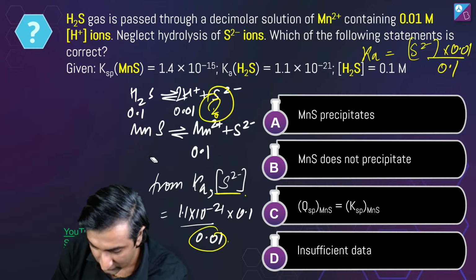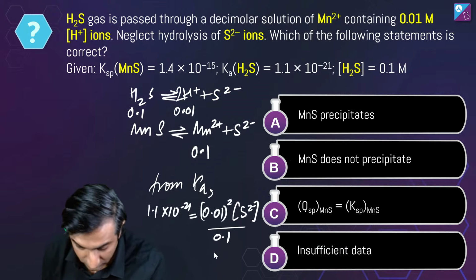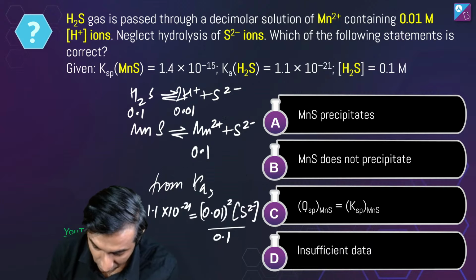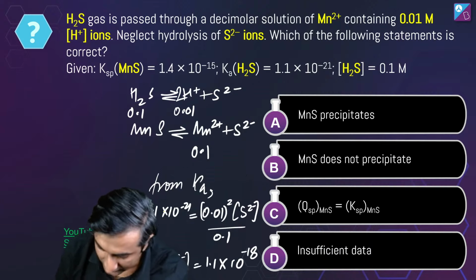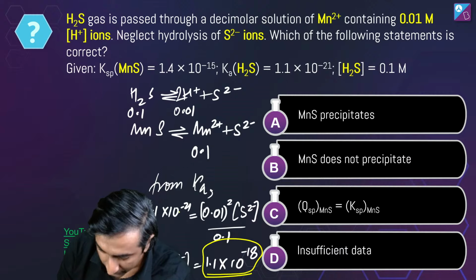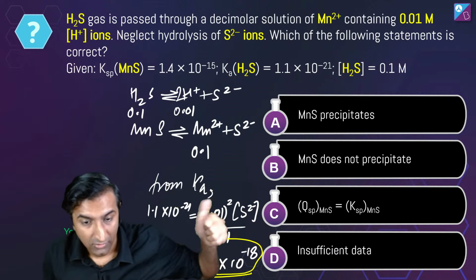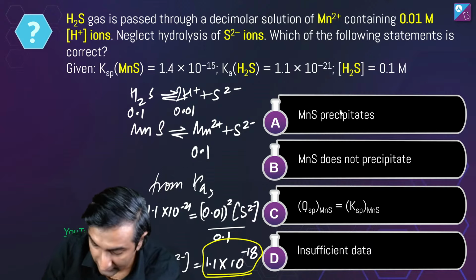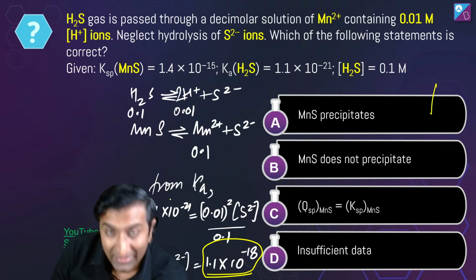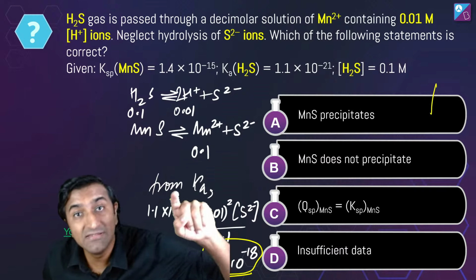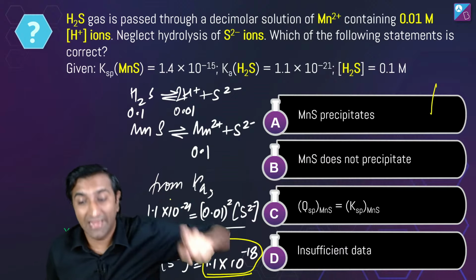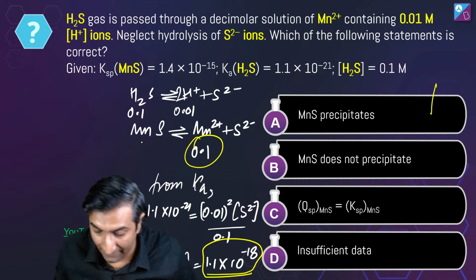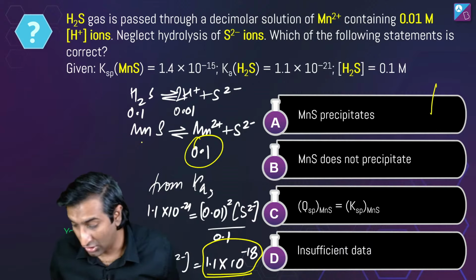Now if I do this, what do I get, right? Just take it to the other side and I get S2 minus concentration to be this value right here. So far so good. Aman says A correct. Okay Aman, cool. Thank you Aman for your answer. Now if this is the S2 minus concentration, is this sufficient to precipitate decimolar solution of Mn2 plus? Is this sufficient or not?